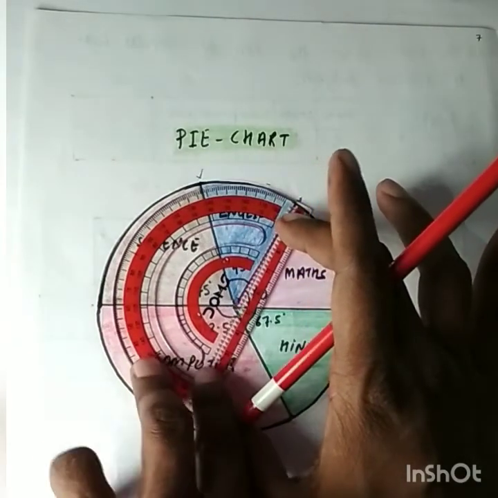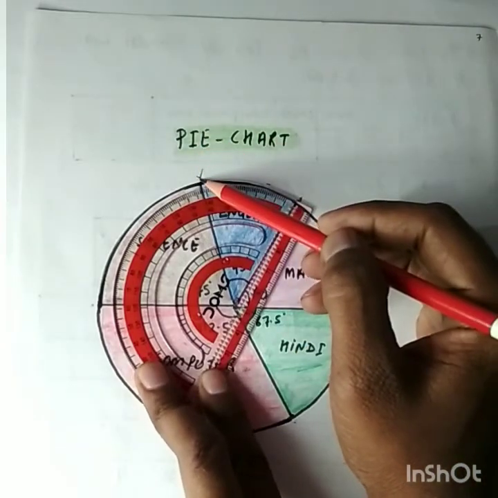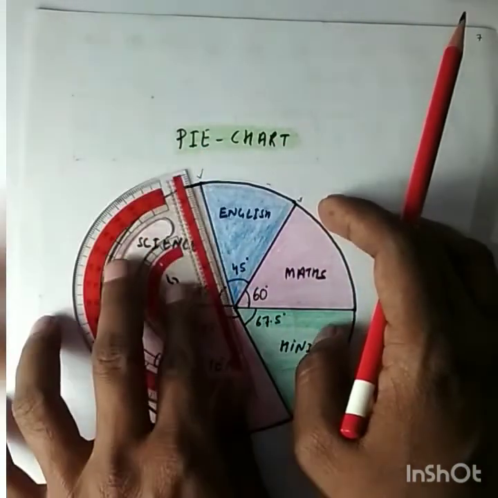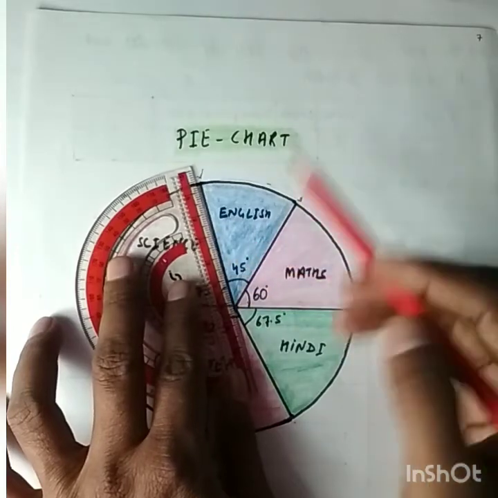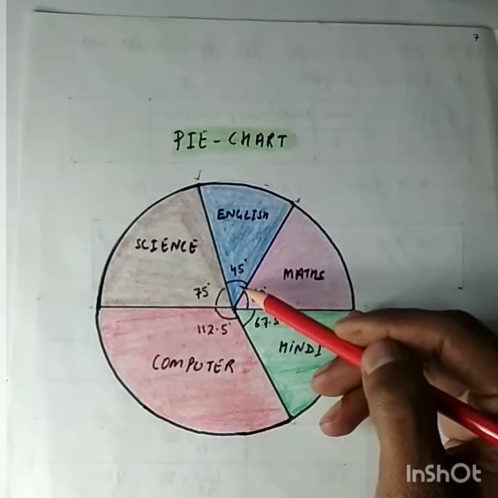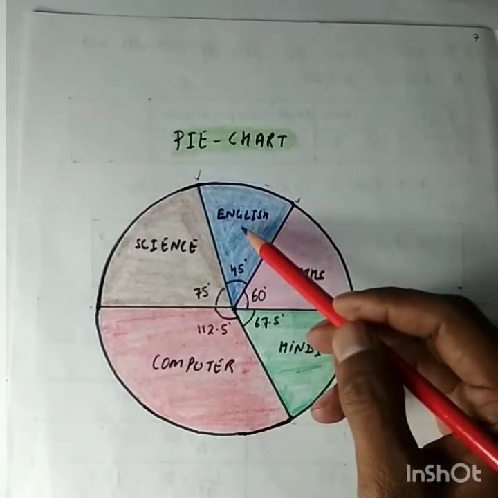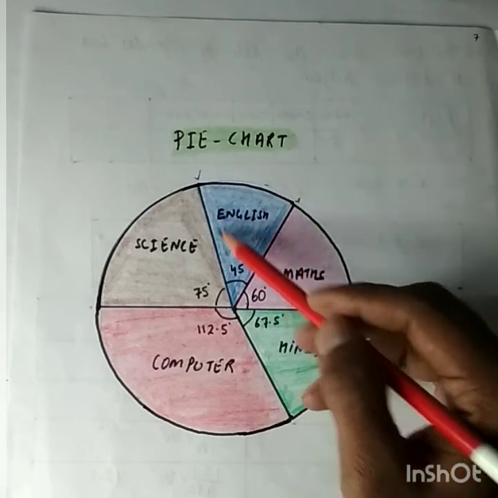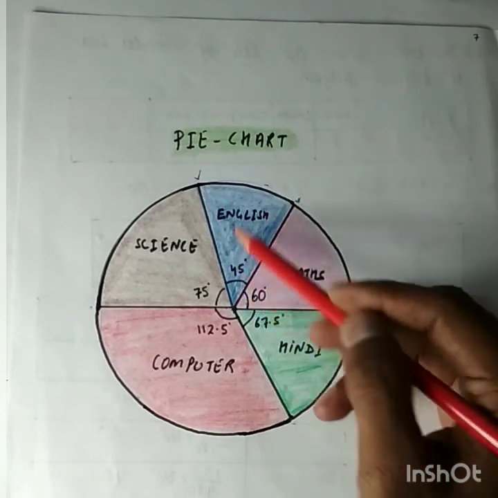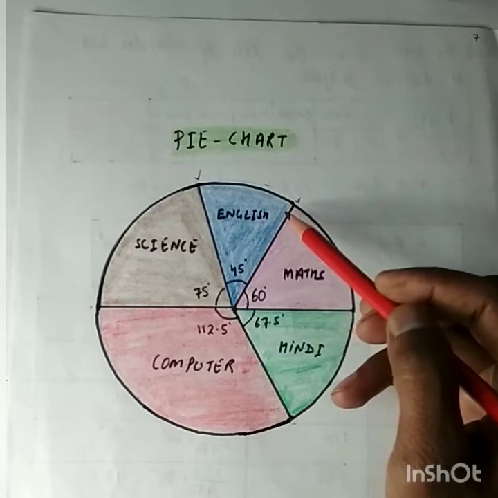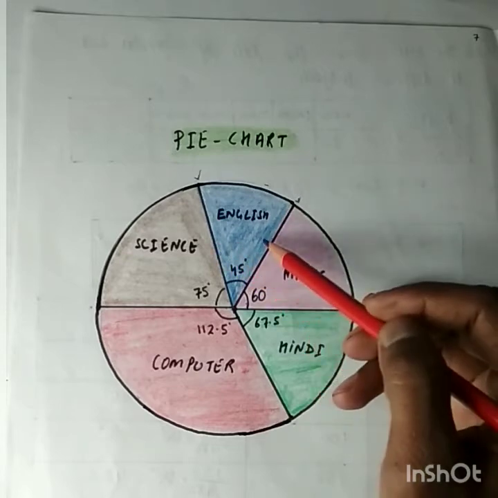I'll mark an angle of 45 degree and join it. I will write 45 here and English here. This sector is representing the number of English books sold.